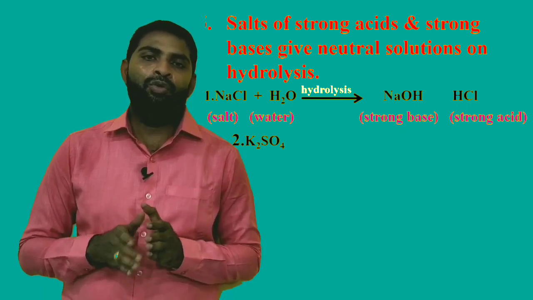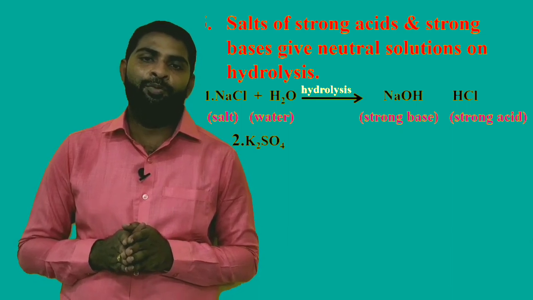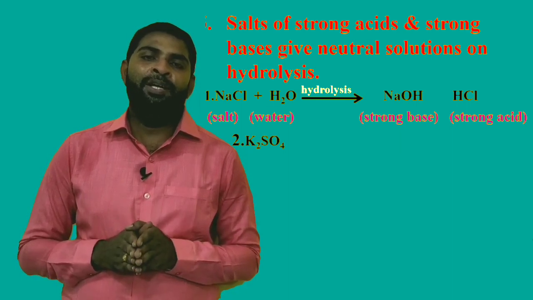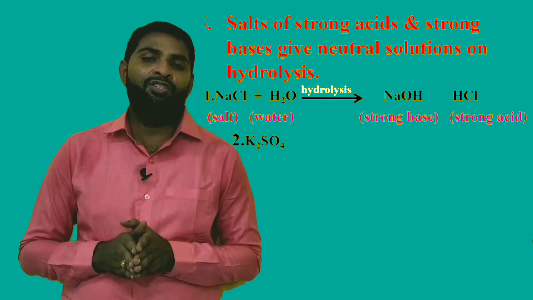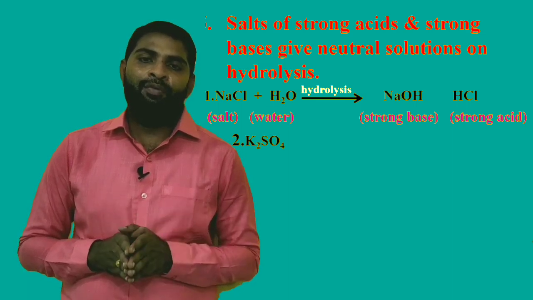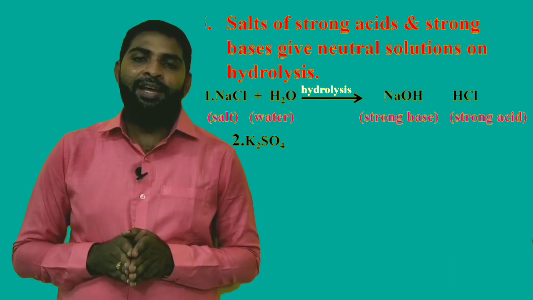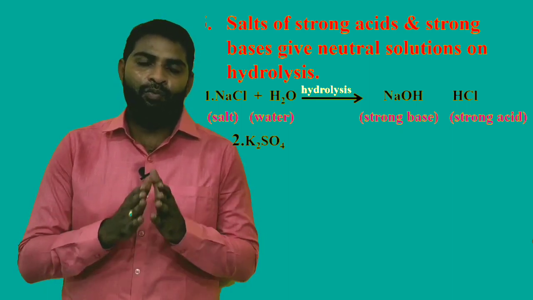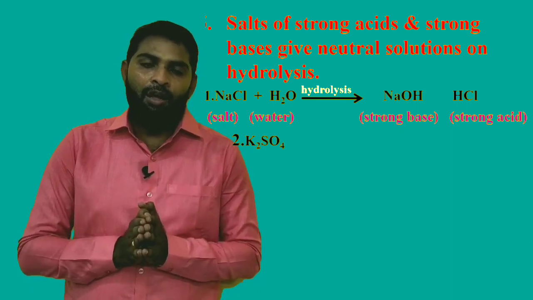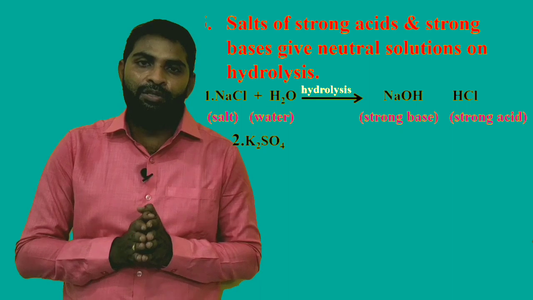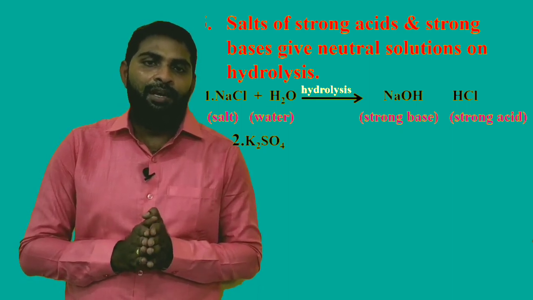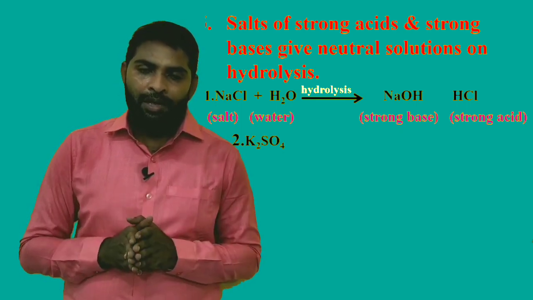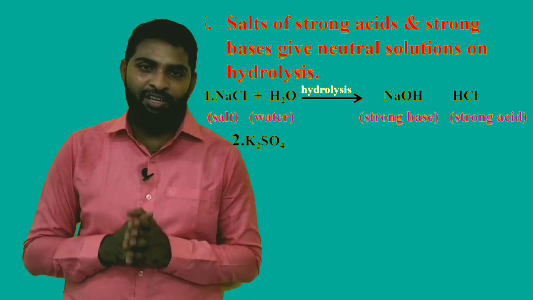Usually water also undergoes ionization and gives H plus and OH minus ions. So sodium Na plus ions interact with the OH minus ions and form sodium hydroxide, which is a strong base, and H plus of water interacts with the Cl minus of the chloride ions and forms HCl, a strong acid. That means when NaCl is dissolved in water, or on hydrolysis, it gives sodium hydroxide, a strong base, and HCl, a strong acid.